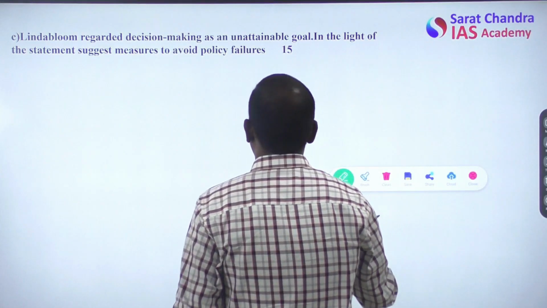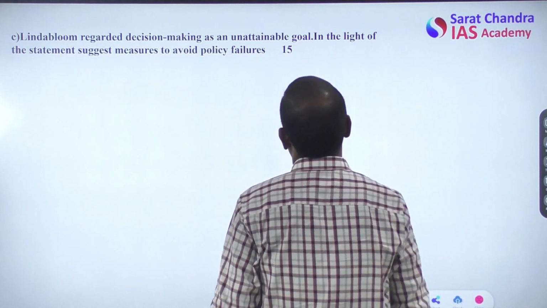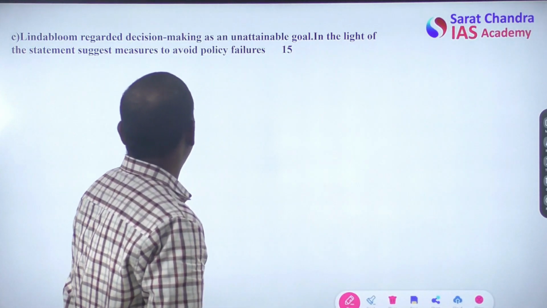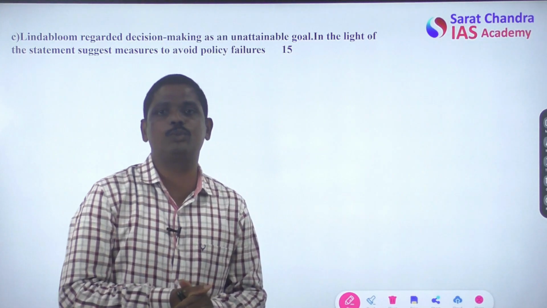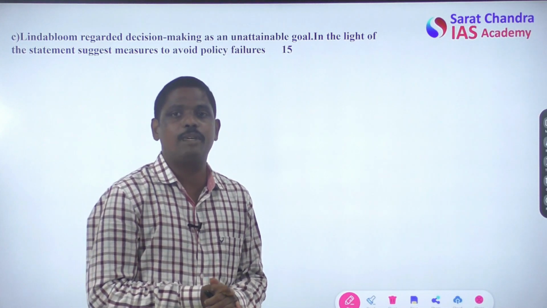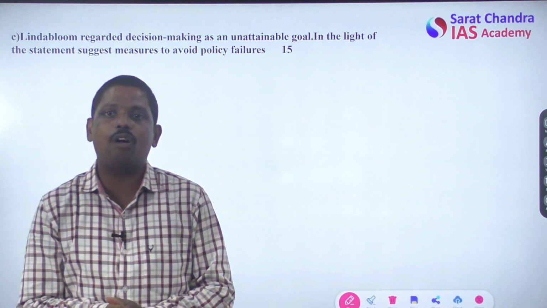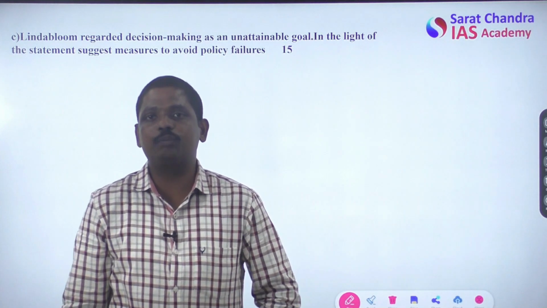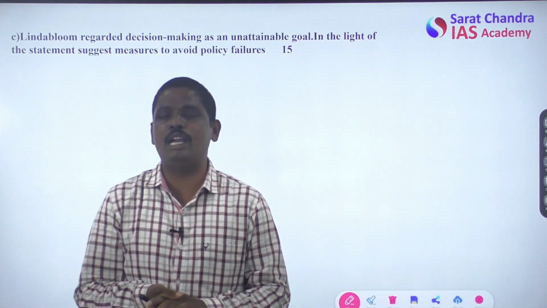The question is on Lindblom's policy making, Lindblom's decision making model. Charles Lindblom is known for incremental decision making, which is popularly used in governmental decision making. Governmental decision making goes along the lines of Lindblom's model.